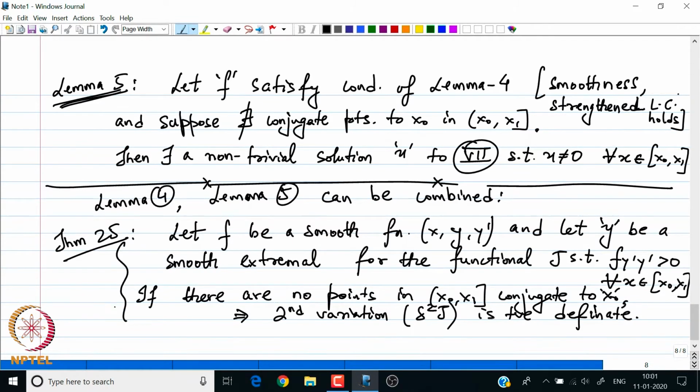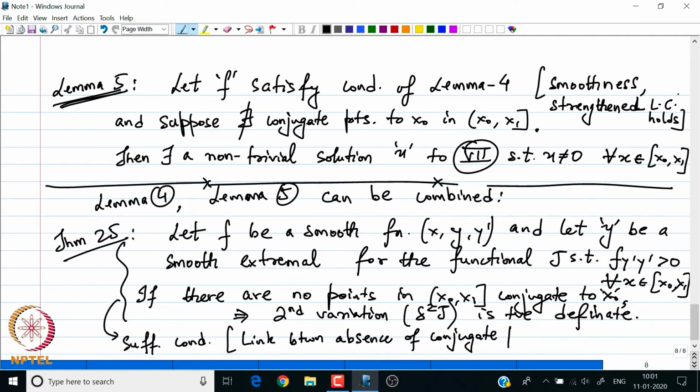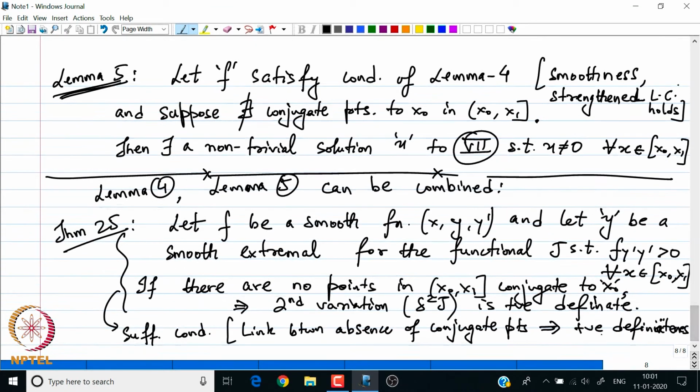So as I just said, this theorem provides us with the sufficient condition, or the link between the absence of the conjugate points and positive definiteness of j, right. So that is what it is.